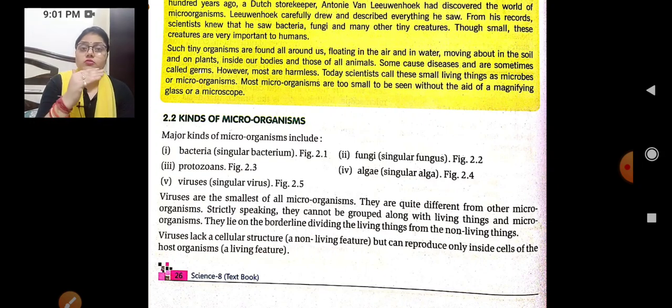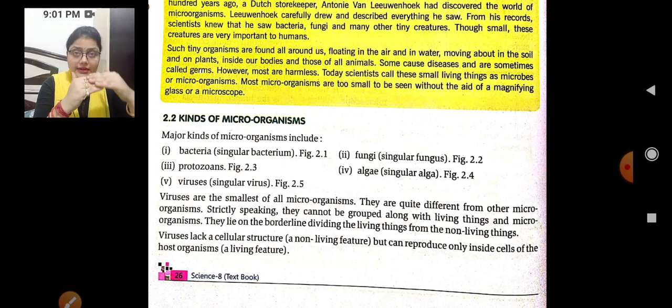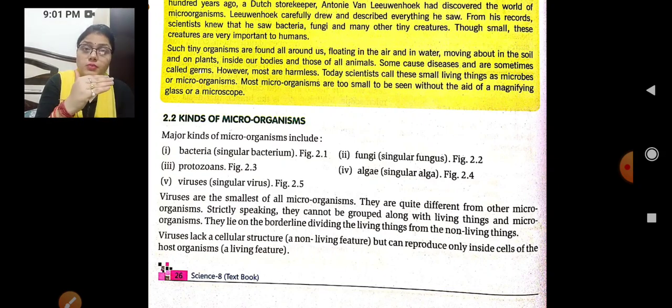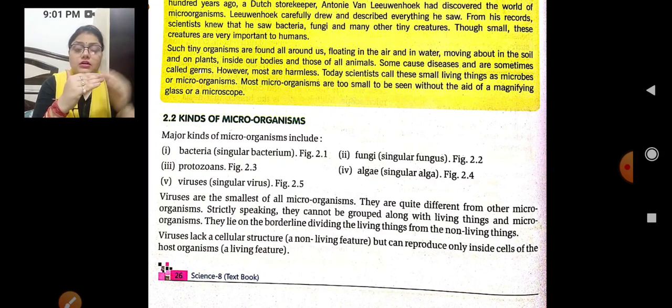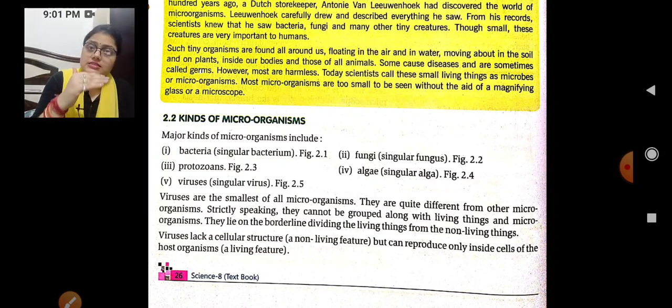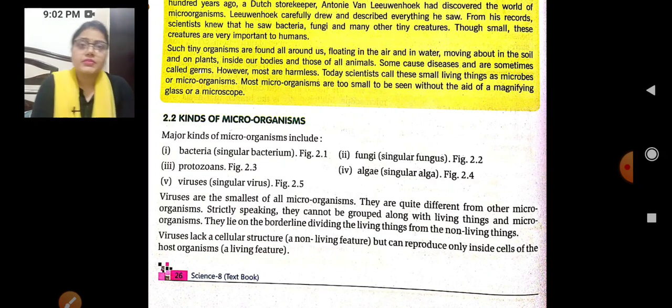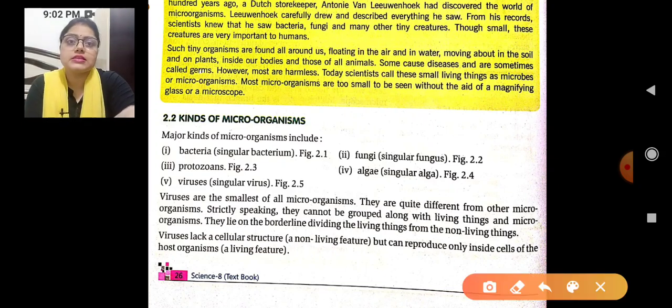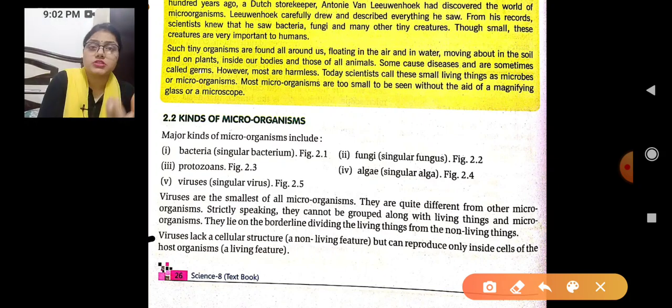There is one borderline, and here the bifurcation is there, that this side is the living things and these are the non-living things. This is the boundary which has divided living and non-living things into two parts. On this boundary the viruses are lying. Okay, clear?